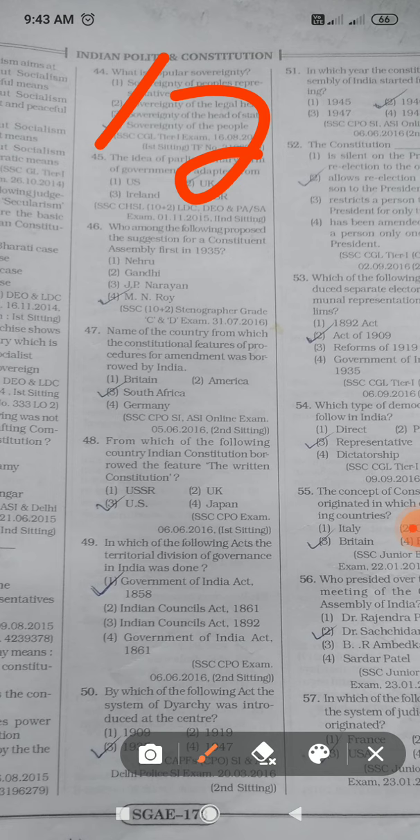Who among the following proposed the suggestion of a Constituent Assembly for the first time in 1935? So M.N. Roy was the man. At that time he was a part of the Communist Party.